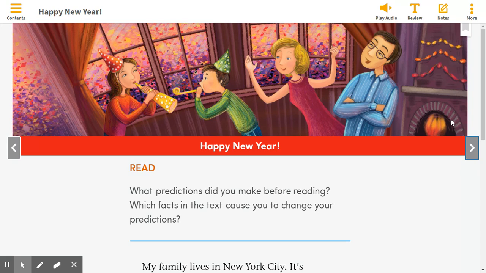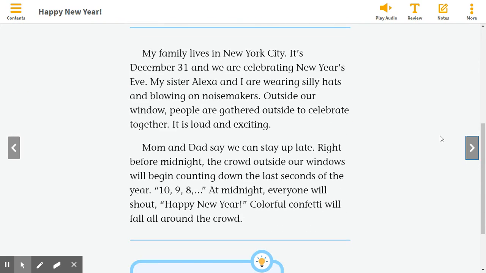Let's begin at the top of page 147. Happy New Year. My family lives in New York City. It's December 31st, and we are celebrating New Year's Eve. My sister Alexa and I are wearing silly hats and blowing on noisemakers. Outside our window, people are gathered outside to celebrate together. It is loud and exciting.